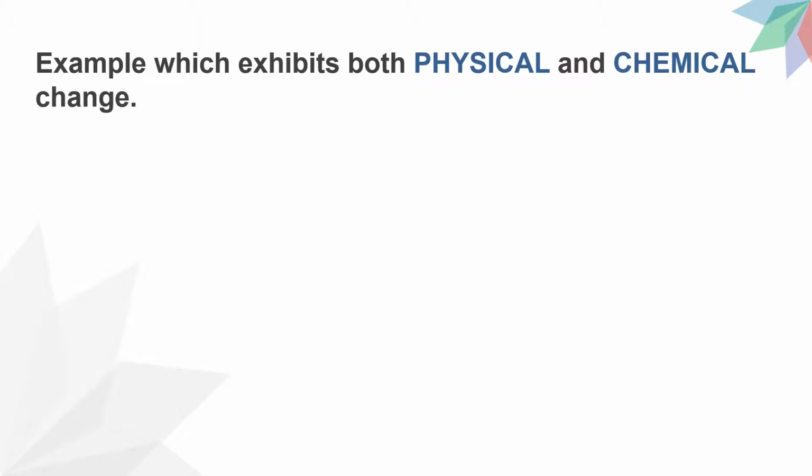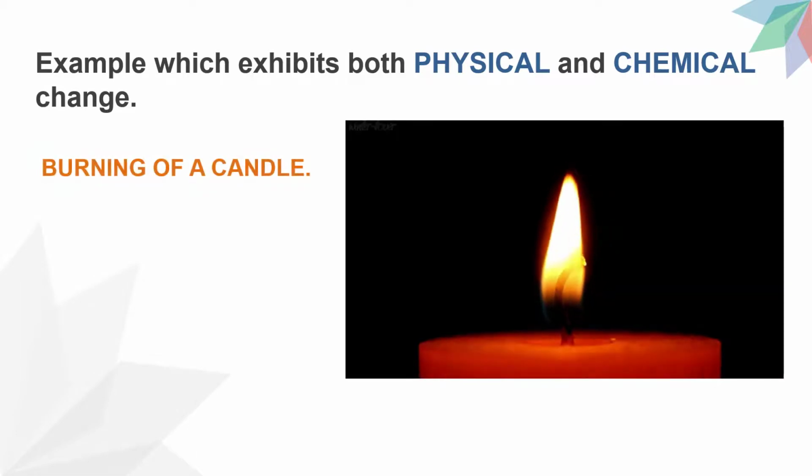Now, let us see an example which exhibits both physical and chemical change, like the burning of a candle. When a candle is lighted, some of the solid wax melts and turns into liquid. Then it burns to produce a flame. New substances like carbon dioxide and water vapor are formed along with the evolution of light and heat energy. This shows a chemical change.